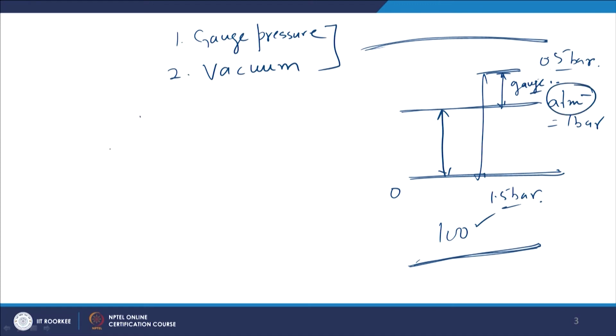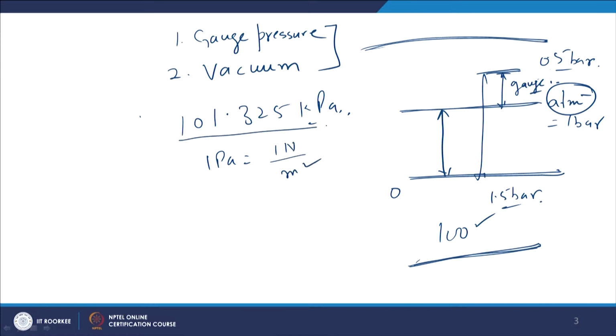So one atmospheric pressure is 101.325 kilopascal. 1 Pascal is 1 Newton per meter square, right. So this is the atmospheric pressure in SI unit.